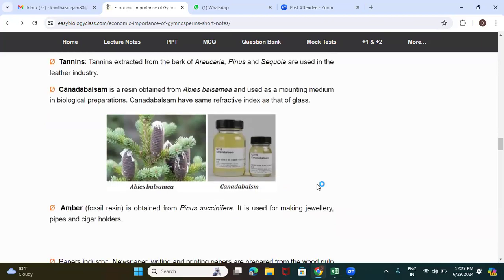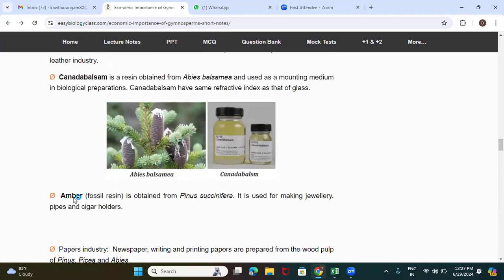Now, next comes the resin which we call amber, which is obtained from the gymnosperm called Pinus succinifera. It is used for making jewelry, pipes and cigar holders. This is also a resin, amber resin, obtained from Pinus succinifera. So this is a very good example here.